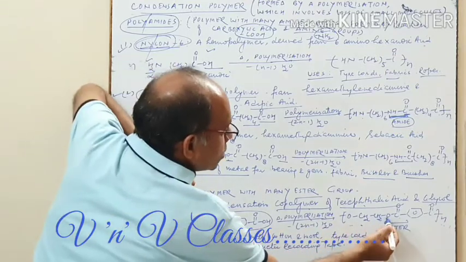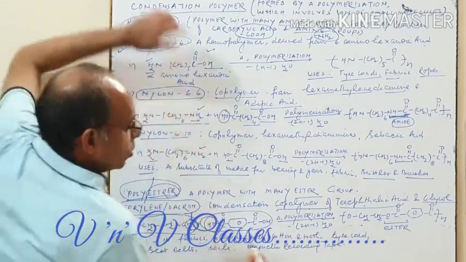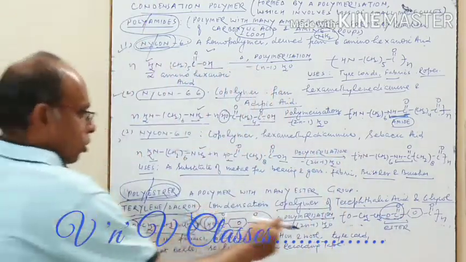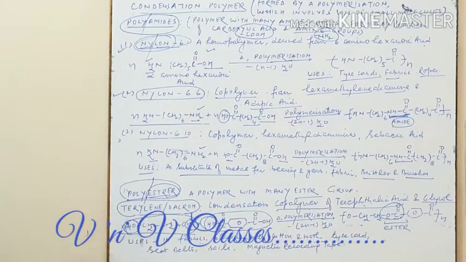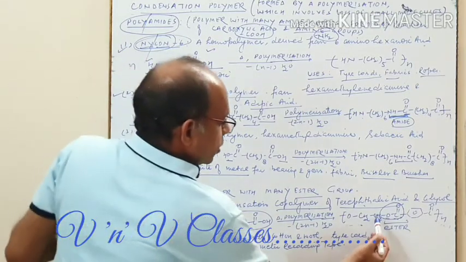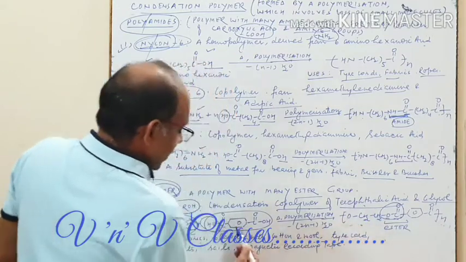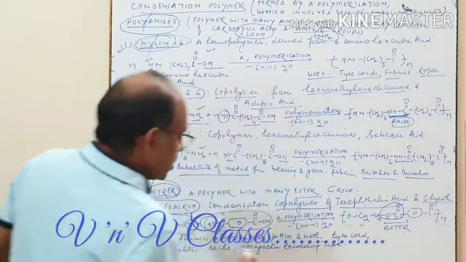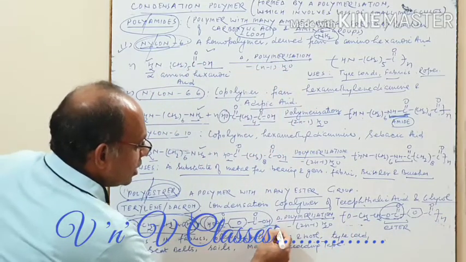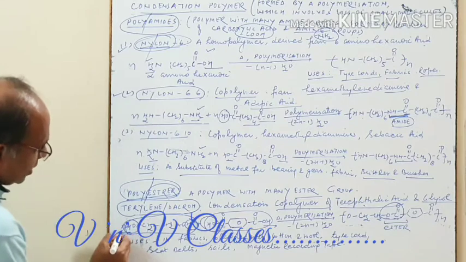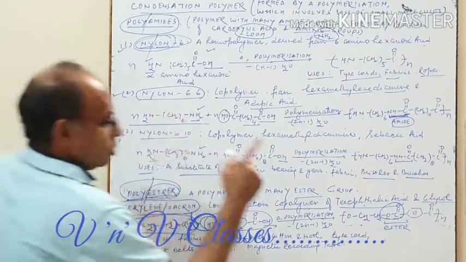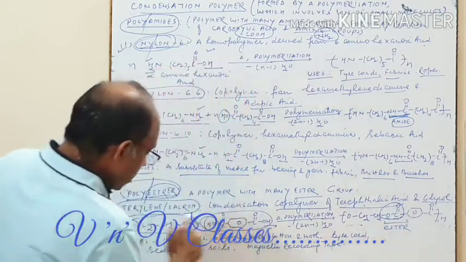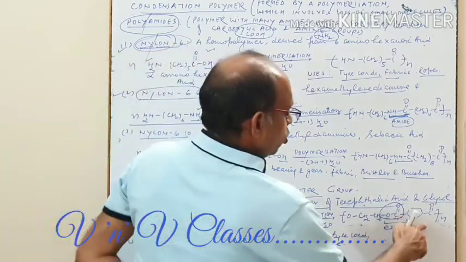So what is left here? O. And what is left here? CO. This is called the ester group. Now what is left? CH2, CH2O, and this is benzene. Now OH is lost, what you get is benzene, CO. It again extends its bond formation, and here it loses H and again extends for bond formation. Now this will be the monomer unit for terylene. Remember, both will combine, then they will form the monomer unit.